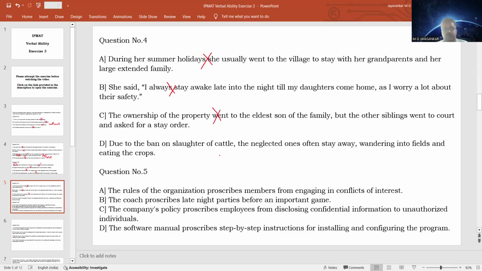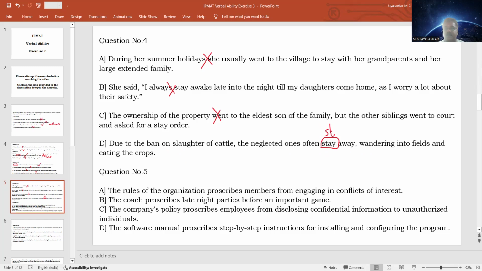Option D, due to the ban on slaughter of cattle, the neglected ones often stay away, wandering into the fields and eating the crop. So here it says that cattle slaughter is banned. So what will happen to the cattle that are intended to be slaughtered? They are neglected because they cannot be of any use. So they will go away, wandering into fields eating the crops. So here, is staying away the correct word? No, it's not the correct word. The correct word is stray.